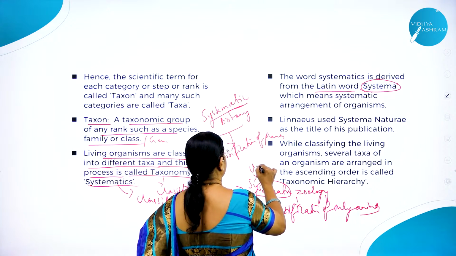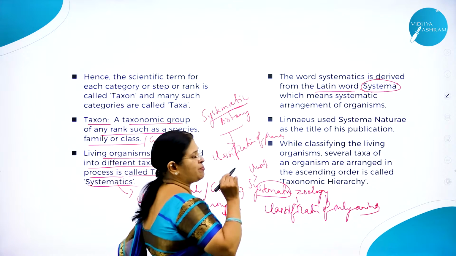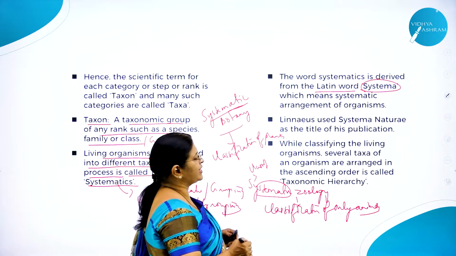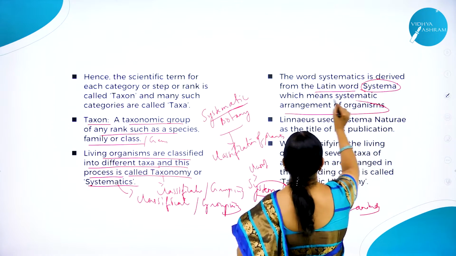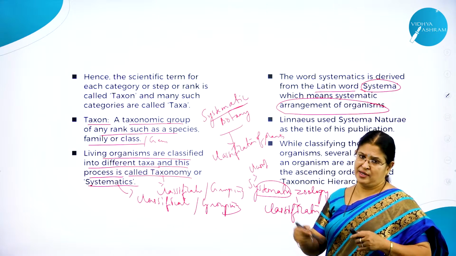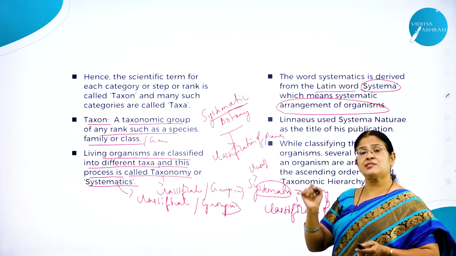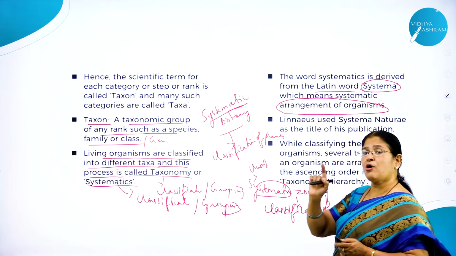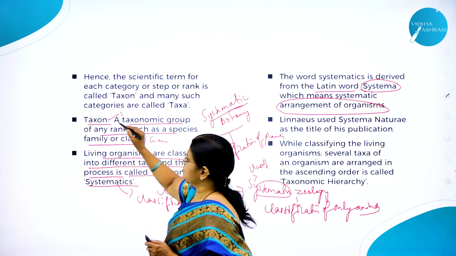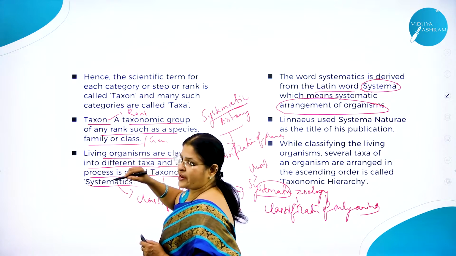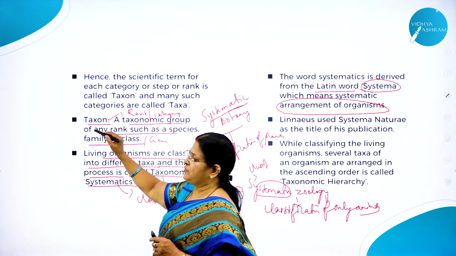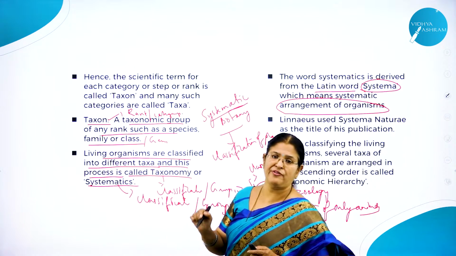Systematic means what? Classification. The word systematic is derived from the Latin word systema, which means systematic arrangement of organisms. It's a very, very important point to be noted. Systematic arrangement: it is not arranged haphazardly, it is arranged systematically. So what do you call those systematic units of arrangement? You call it a taxon. Taxon can also be called a rank or a category. It means the same. Taxon is nothing but a unit of classification.